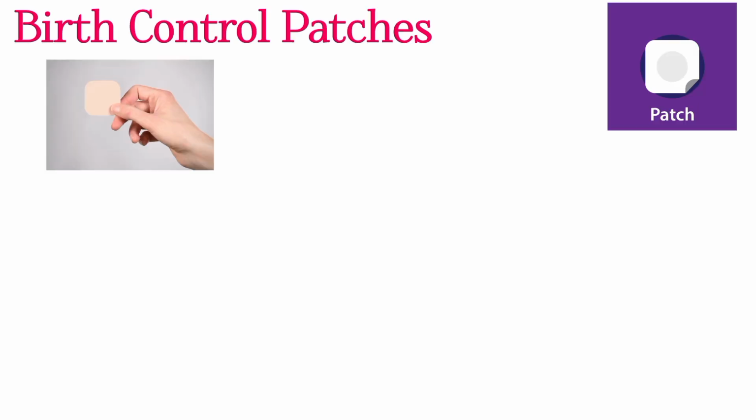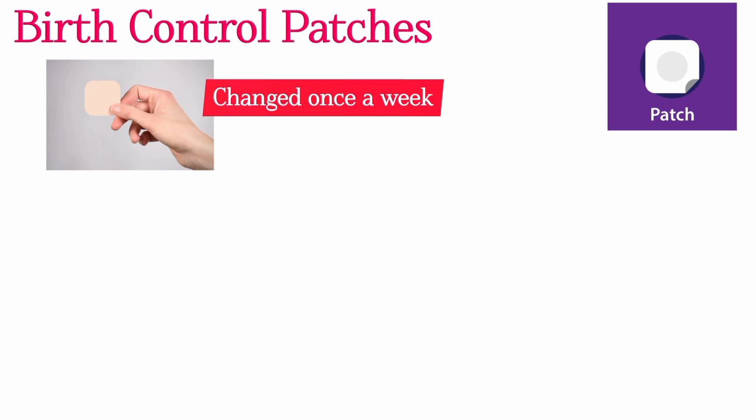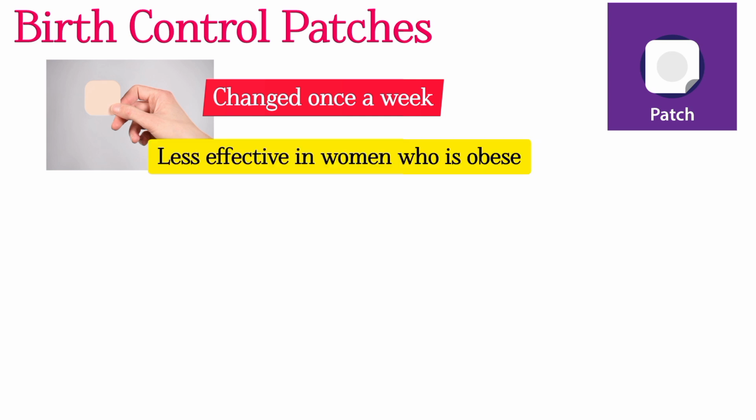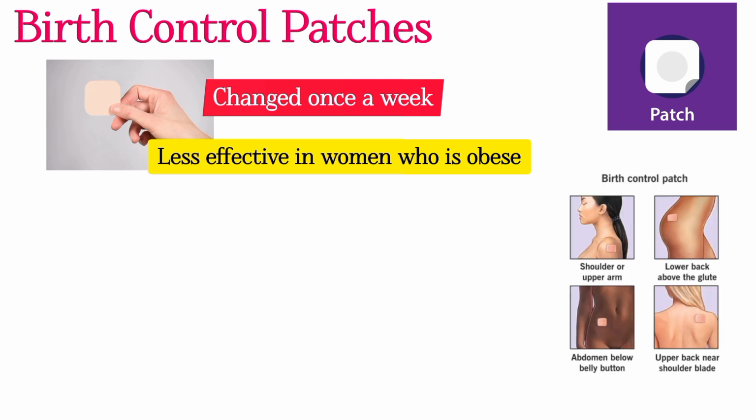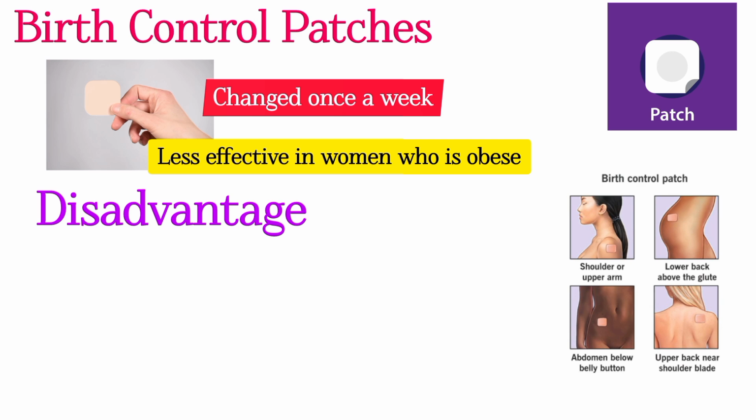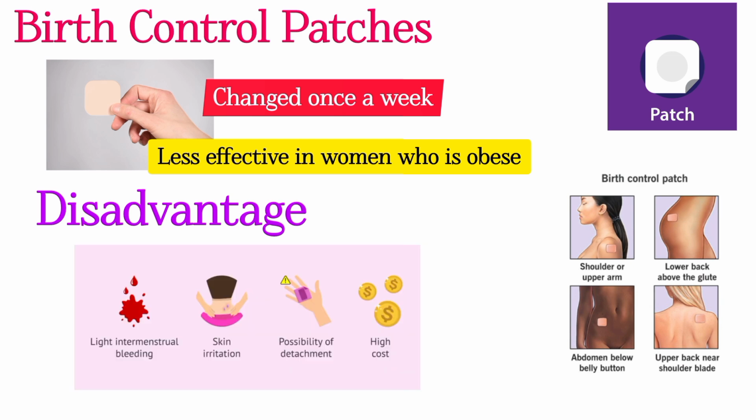Let's see about the birth control patch. It is a small patch that is applied to the skin that releases hormones on an ongoing basis. It is changed once a week, and even though it is usually highly accurate, it may be less effective in women who are overweight. The birth control patch can be attached to different areas of your body like buttocks, abdomen, upper torso and upper or outer arm. The disadvantages of these contraceptive patches are light intermenstrual bleeding, skin irritation and possibility of detachment.